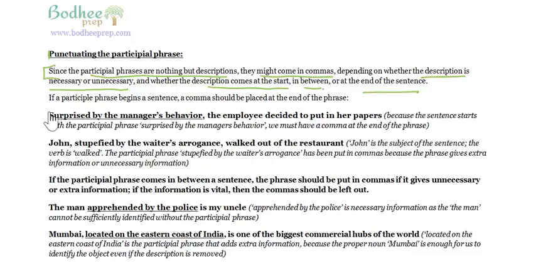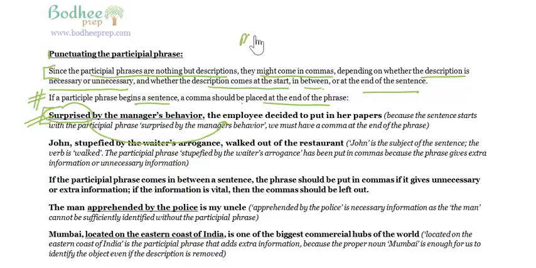Right? If a participle phrase begins a sentence, a comma should be placed at the end of the phrase. This is very important. It says here, surprised by the manager's behavior, right? And who is surprised by the manager's behavior? It is basically the employee, right? So you have the modifier. The participle phrase is acting like a modifier.